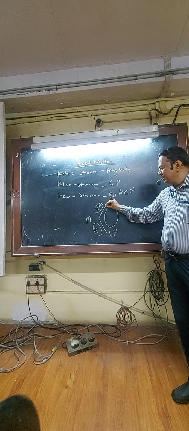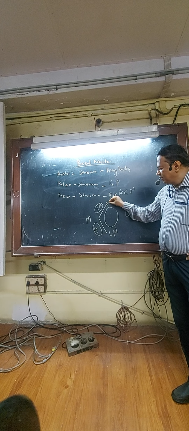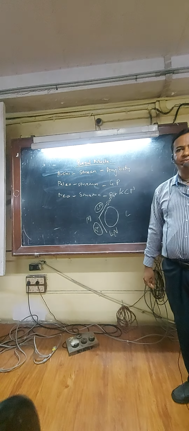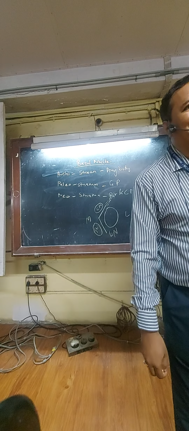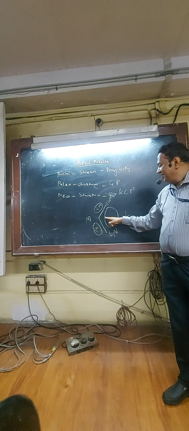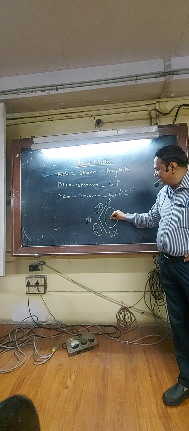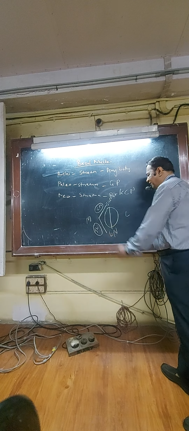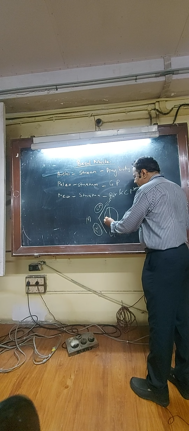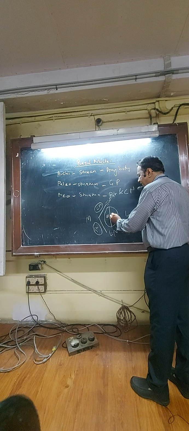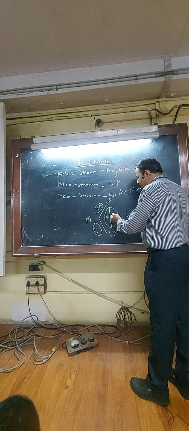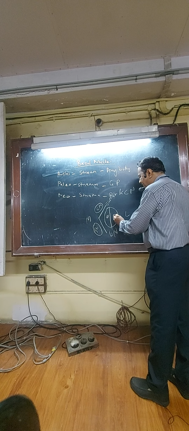This is the lateral side. This is the internal capsule. You know what the internal capsule is. This lentiform nucleus is divided into two parts. The medial part is called globus pallidus and the lateral part is called putamen.